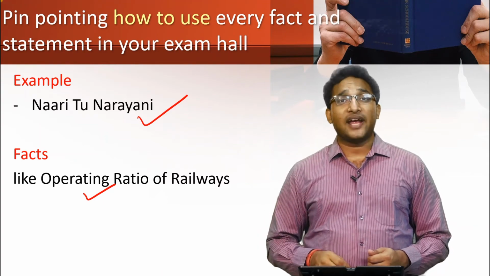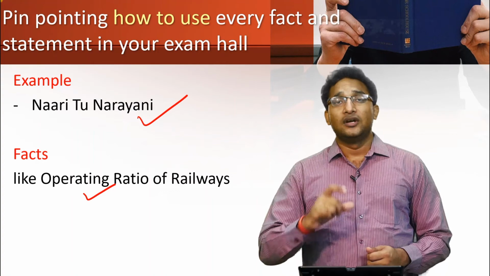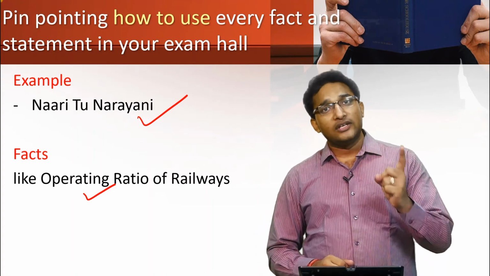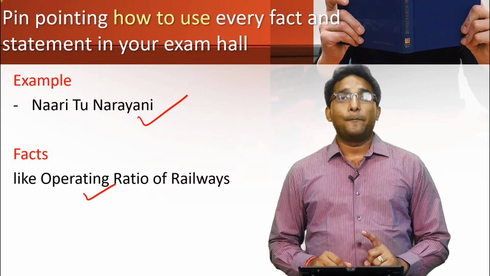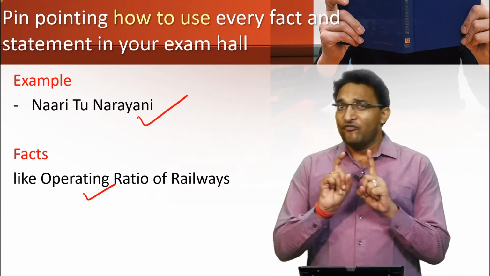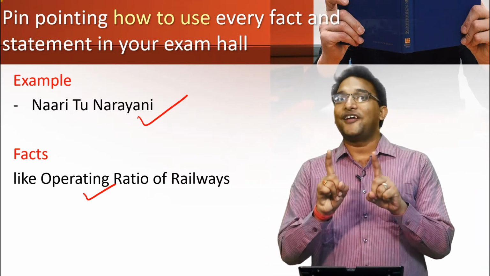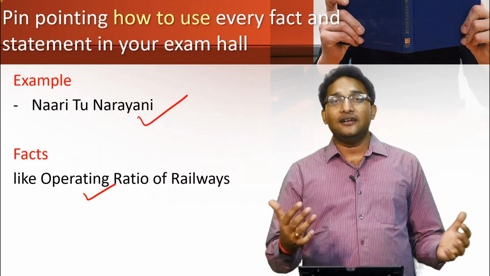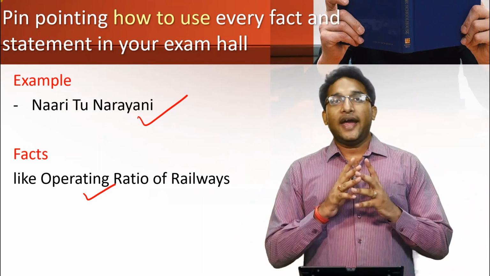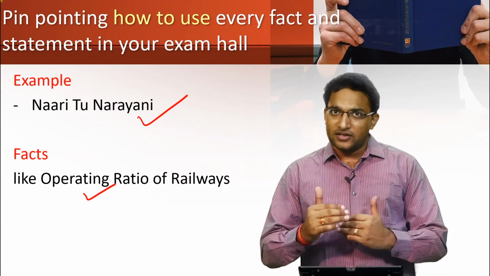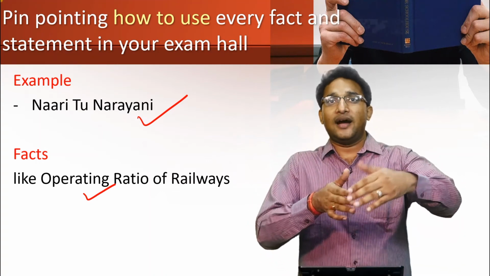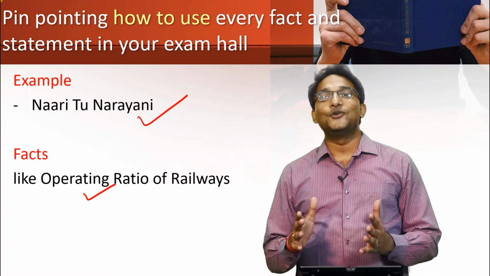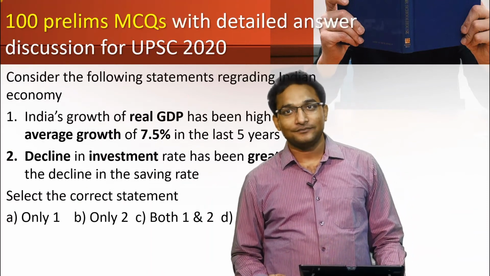And the budget 2019 has rightly introduced this public-private partnership model in the railway track development, rolling stock manufacturing, and the passenger freight services. So when you give this kind of introduction, which is giving reference to the economic survey and the budget and the interlinking between two, and not only interlinking between the two initiatives but more than two initiatives, like I have interlinked the operating ratio and the logic of PPP. So this is how you can maximize your marks in the examination.